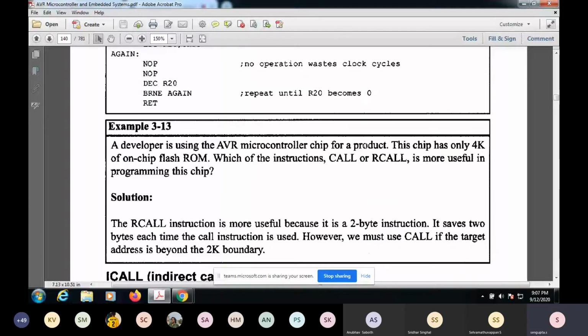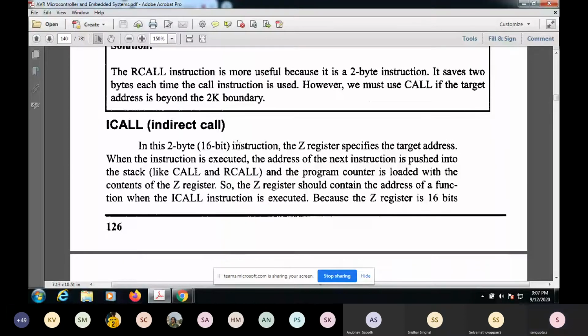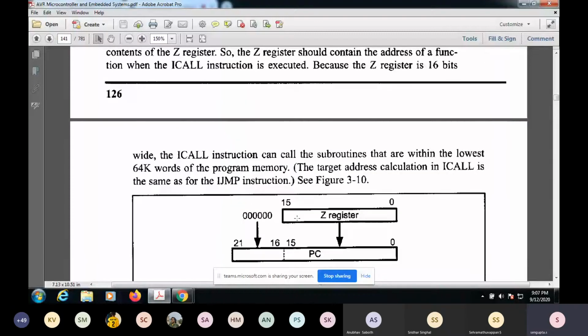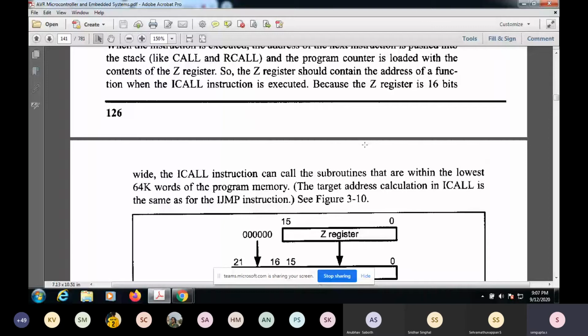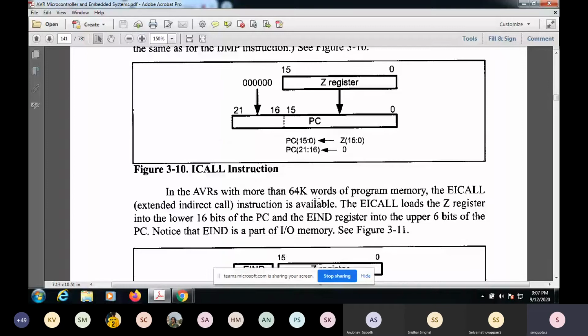A developer is using an AVR microcontroller chip for a product which has only this. Which of the instructions is more useful? So this is again about how efficiently you can manage using how many bytes. Our call is useful here because it's a 2 byte instruction, so it will save some bytes here. And then you have this indirect call, similar to the indirect jump, in which you read from the register the address to which you want to go, and you'll be loading it to the program counter.